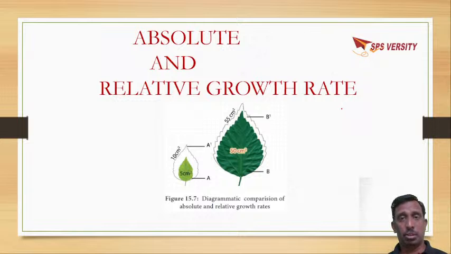Absolute is a direct value, whereas relative growth rate is a comparative one. If you look at this, this is a leaf of 5 centimeters square, the initial size A. Later on it has become double, 10 centimeters square, that is A1.